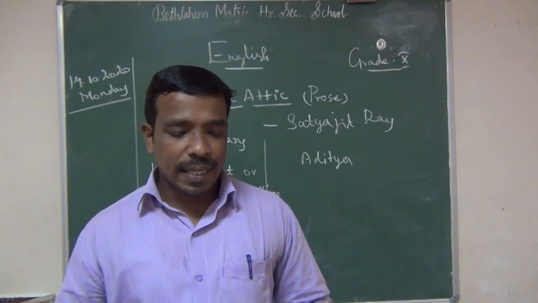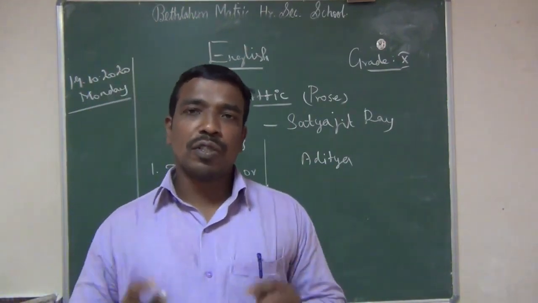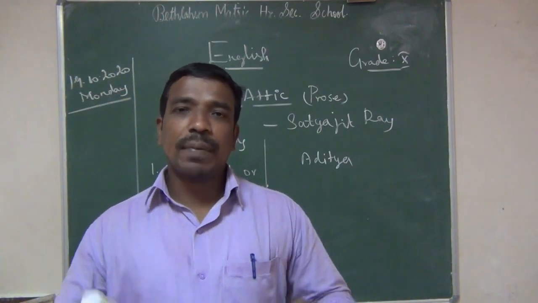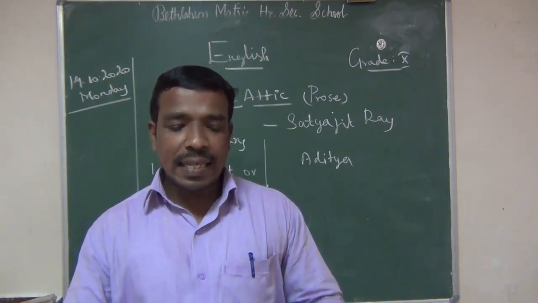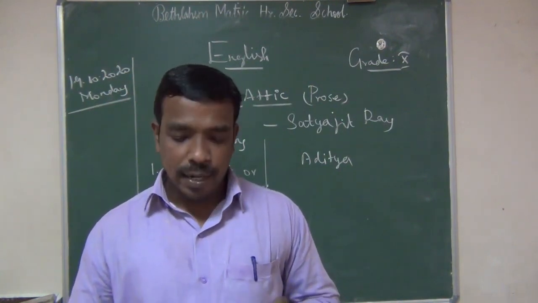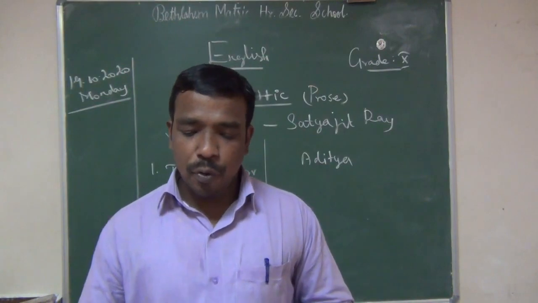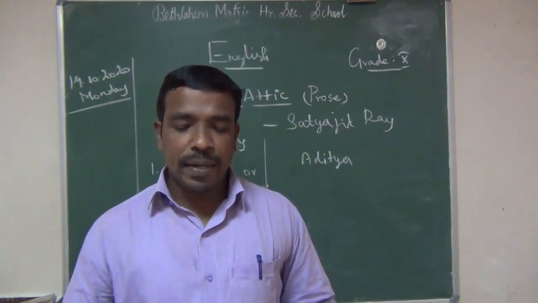The zamindar system you all know very well, no? Once upon a time we had the zamindars. Who are these zamindars? An Indian landowner who collected local tax and paid it to the British government. If you want, you can write it down.